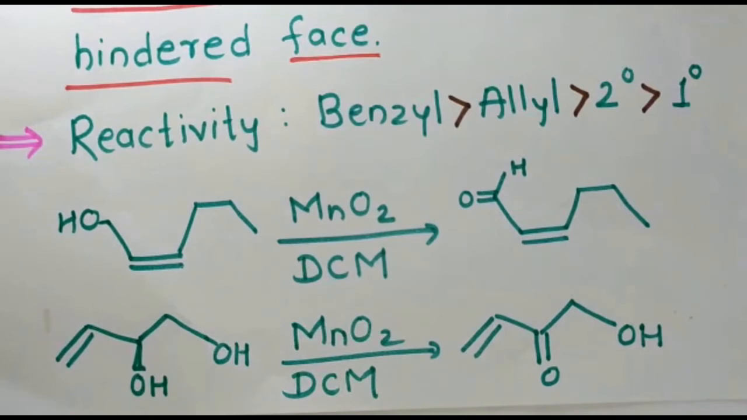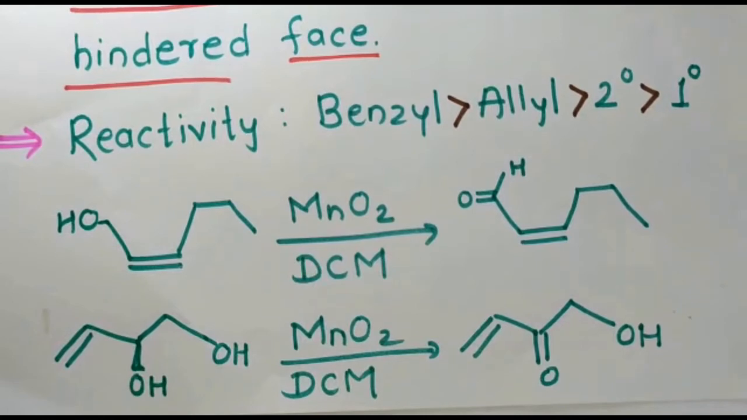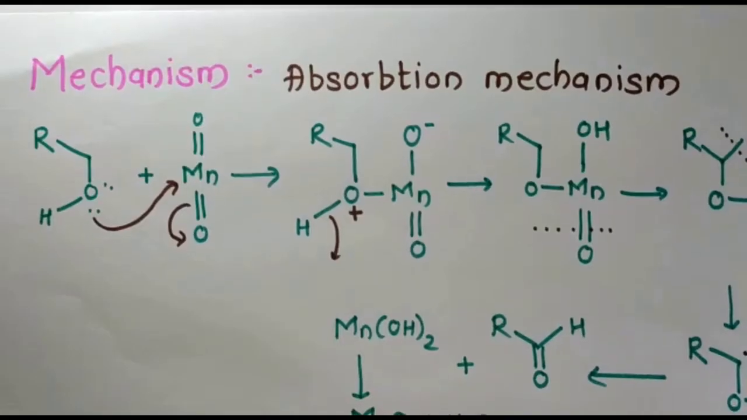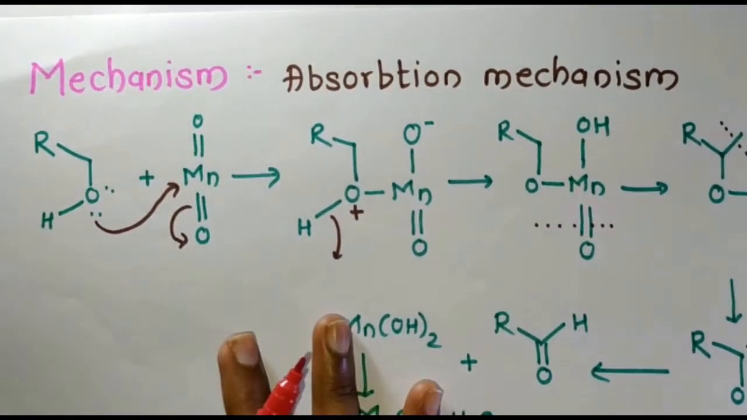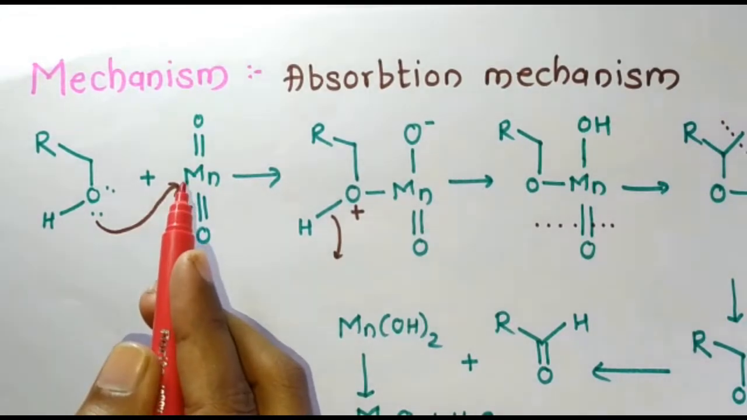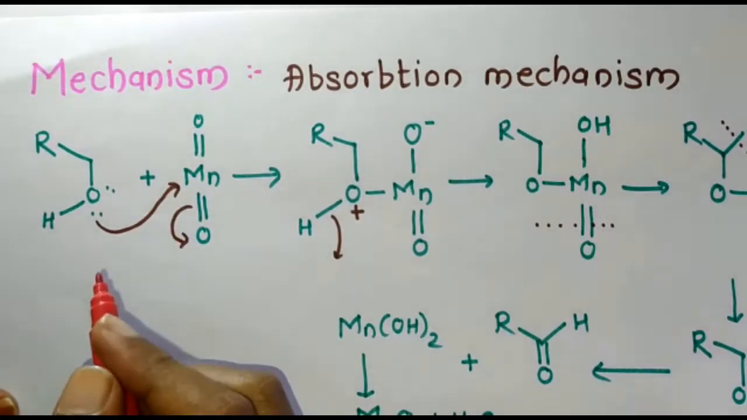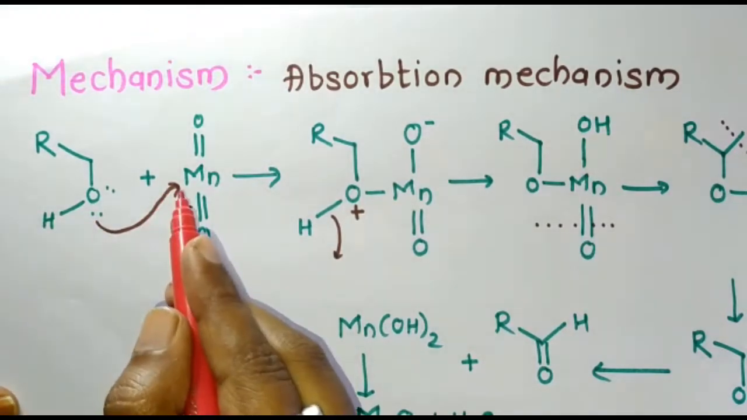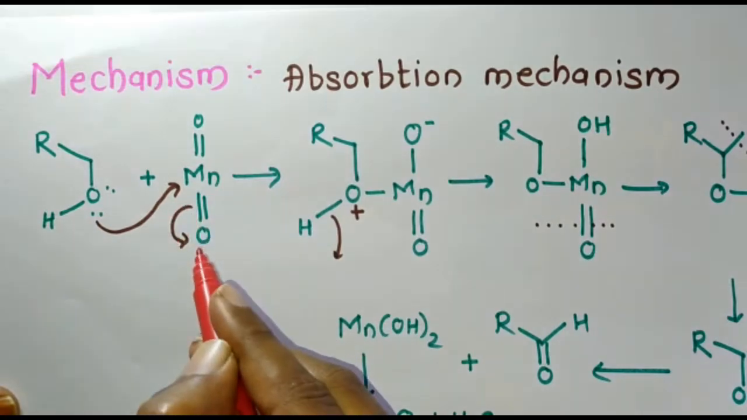Now we will move towards the mechanism of manganese dioxide. This mechanism is the adsorption mechanism. This is the most important point. Here the alcohol is present and this is the manganese dioxide. The manganese is present in the plus 4 oxidation state. This lone pair of electrons attacks the manganese, and the bonding electron pair is shifted toward the oxygen atom